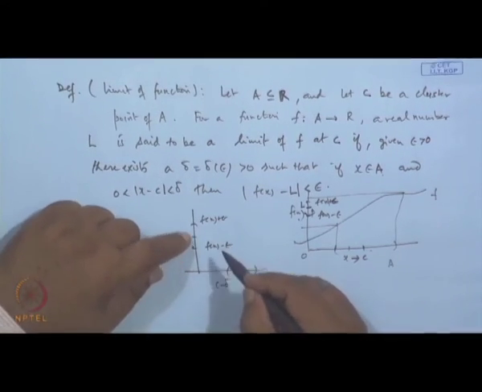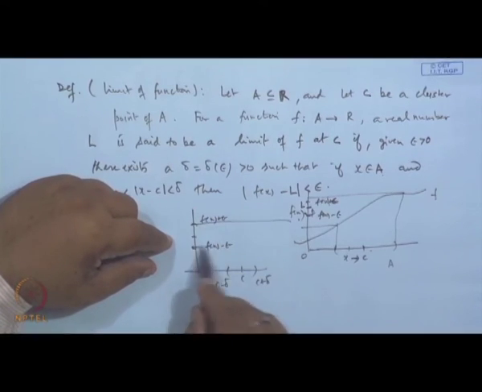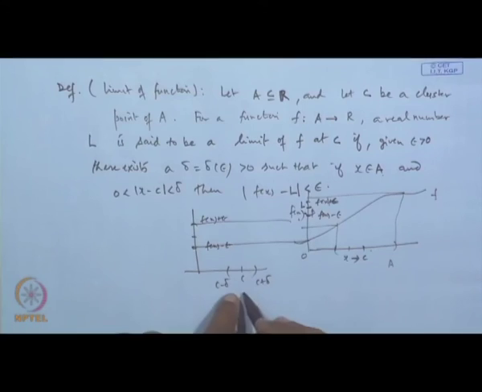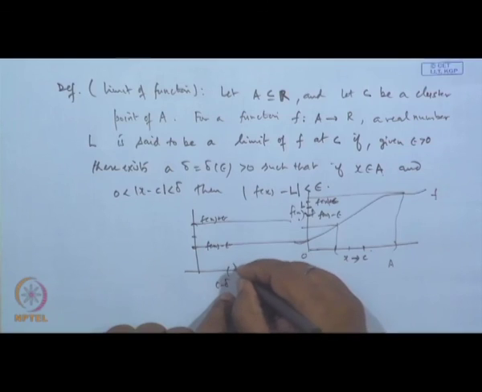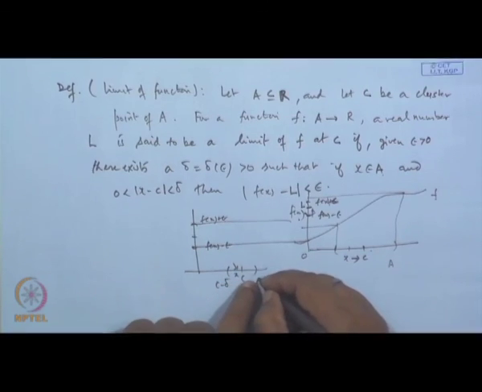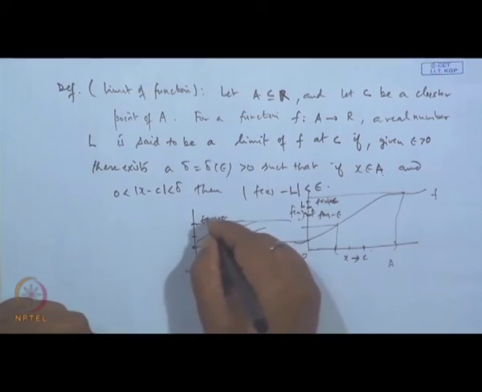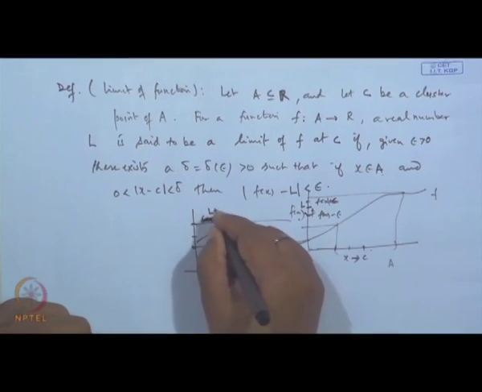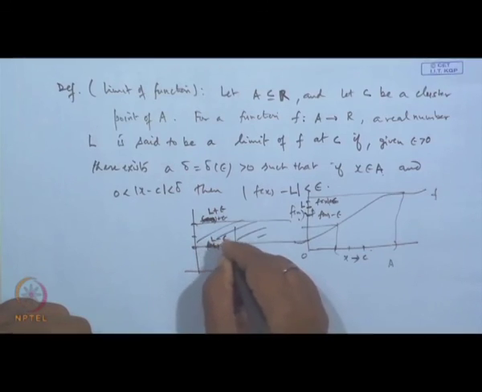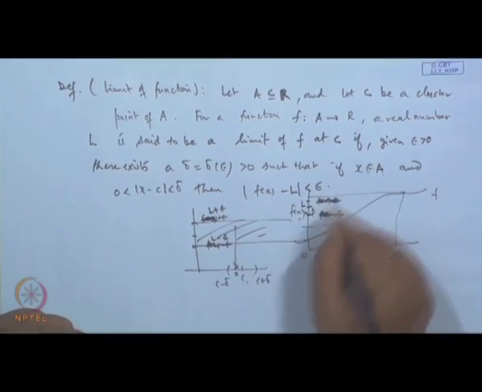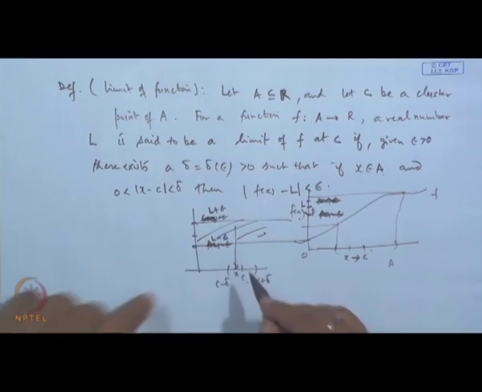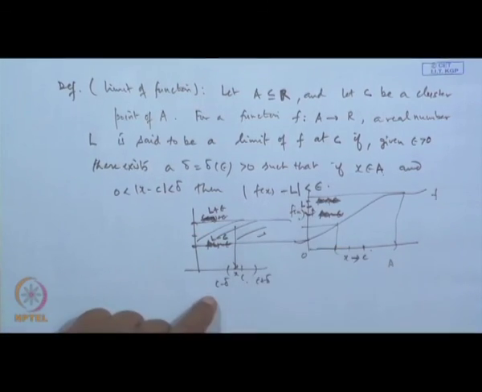For the given epsilon greater than 0, there exists a delta such that whenever we take any point x different from C in this neighborhood, the image of this will fall within the range L minus epsilon to L plus epsilon. Then we say that the limit of f x is L. Okay. Thank you very much.